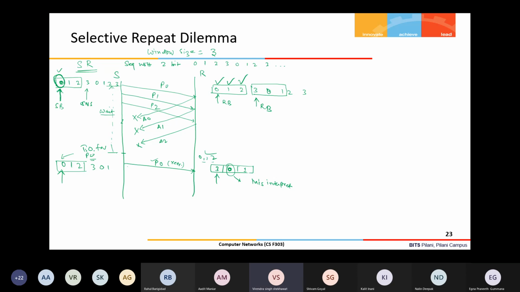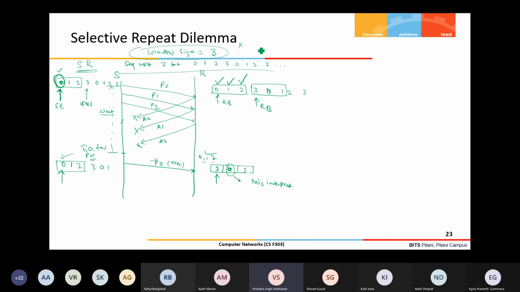So that means for this sequence number range, window size 3 is not correct. It should be less than 3. Otherwise this kind of ambiguity can occur, and the receiver will receive the wrong packet.